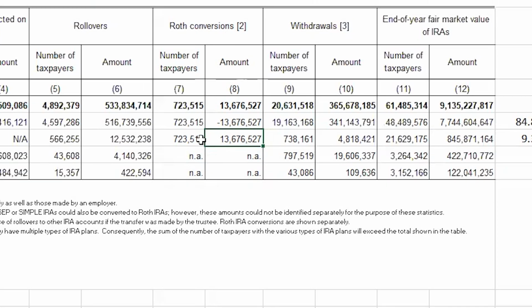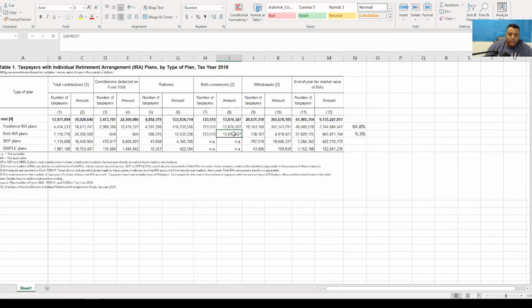So with Roth conversions, you had 723,000 people who took advantage of them, $14 billion worth of Roth conversions, okay? That's awesome. To me, it makes sense, and for a lot of lower income people, it makes sense to do Roth IRA conversions: pay some taxes, and have that growth tax-free into the future. It makes a lot of sense. Roths are becoming more and more popular, which is why I think people are trying to come after it, but that's what it was intended for. And as you can see, there's not that many people who have Roths. So I say leave it alone.